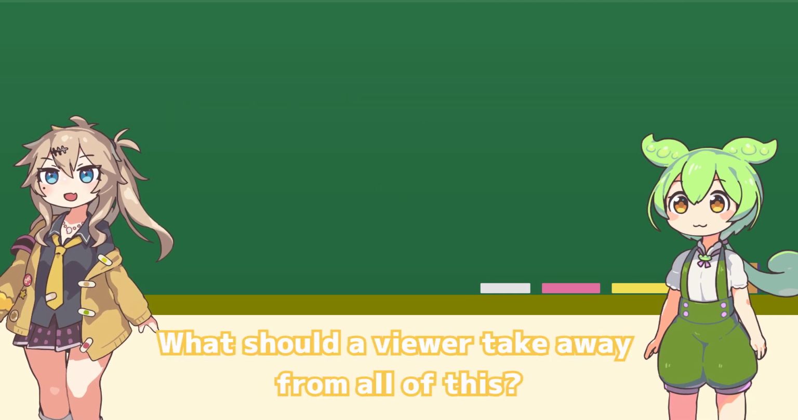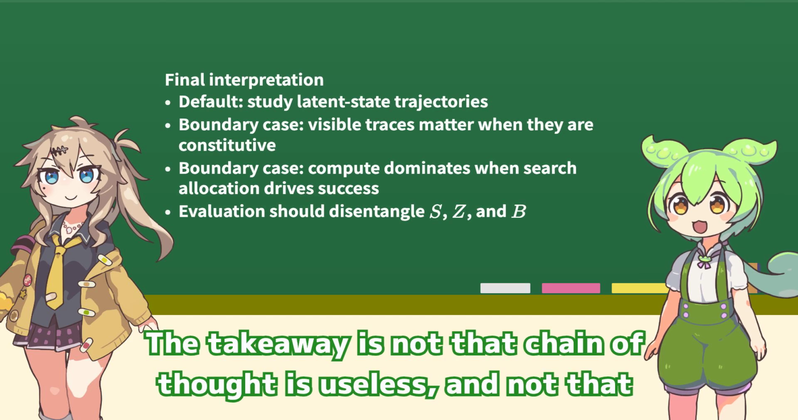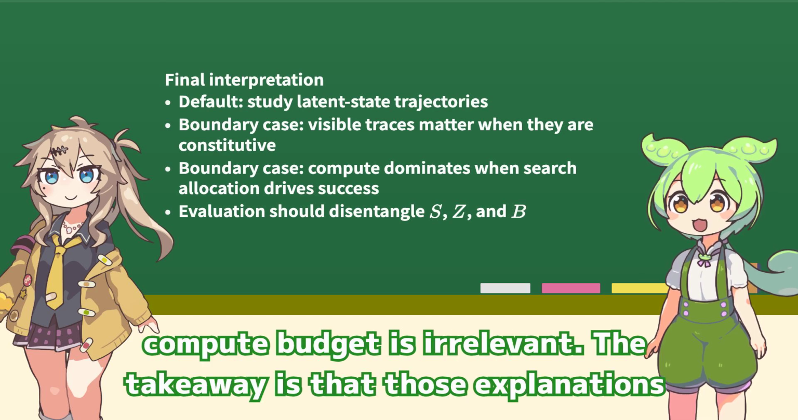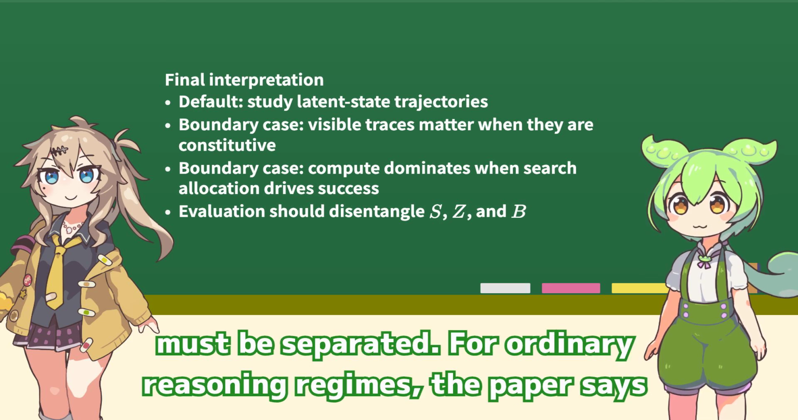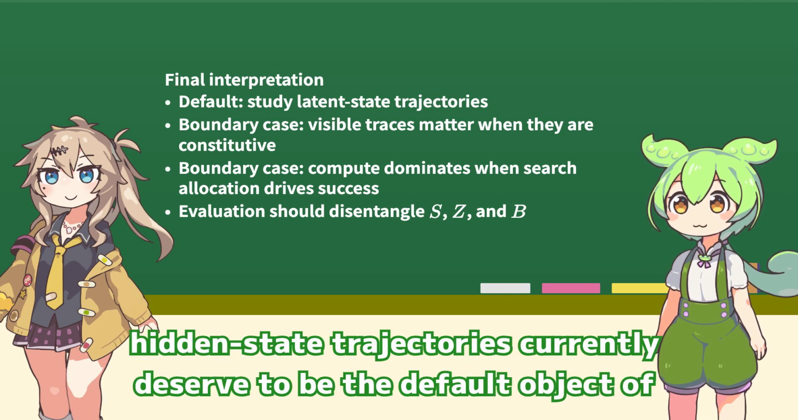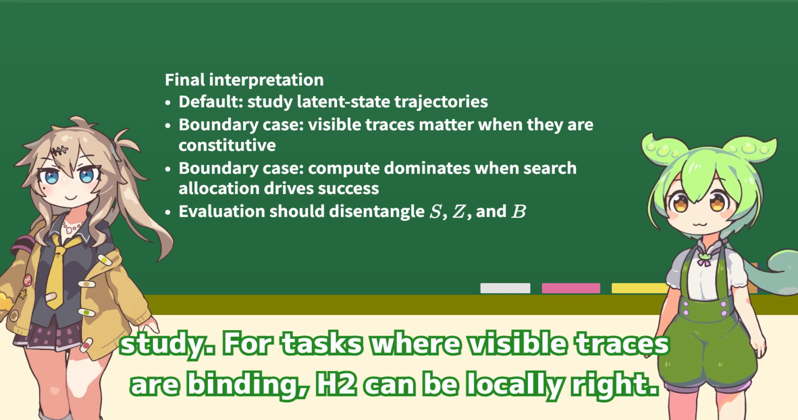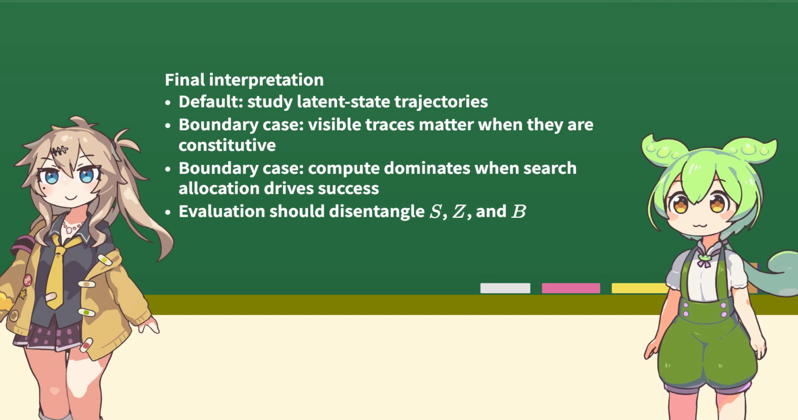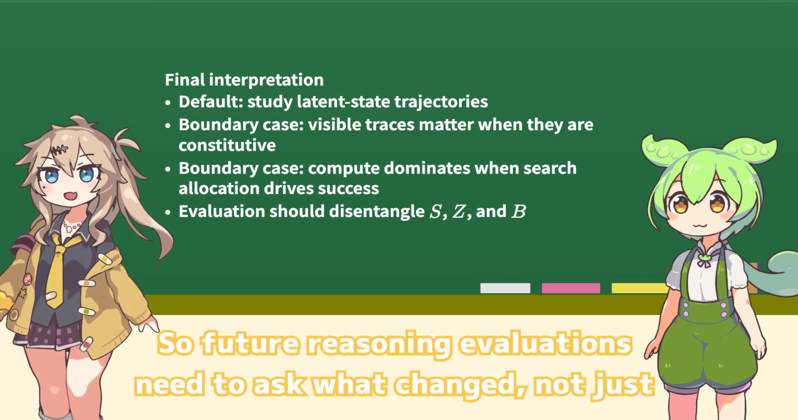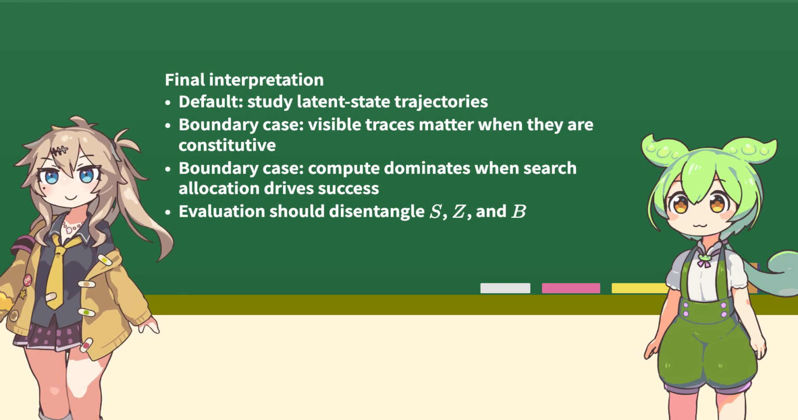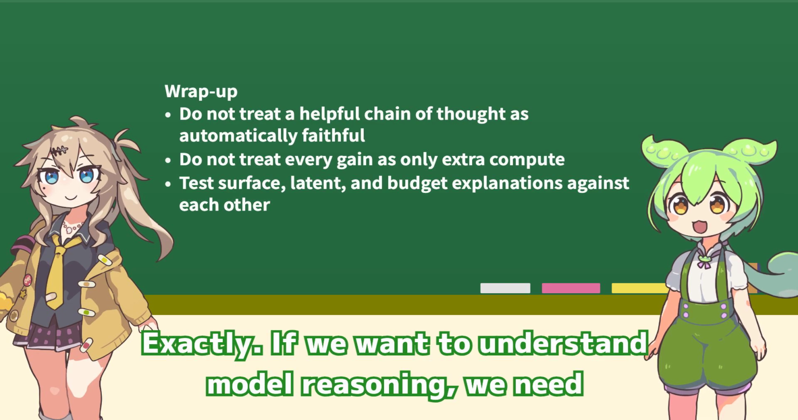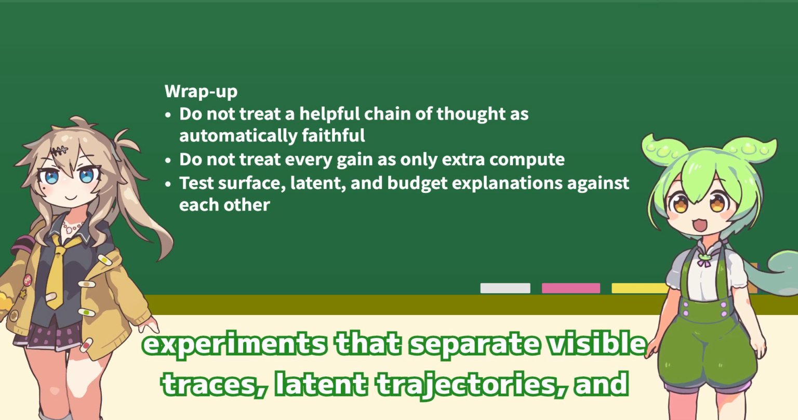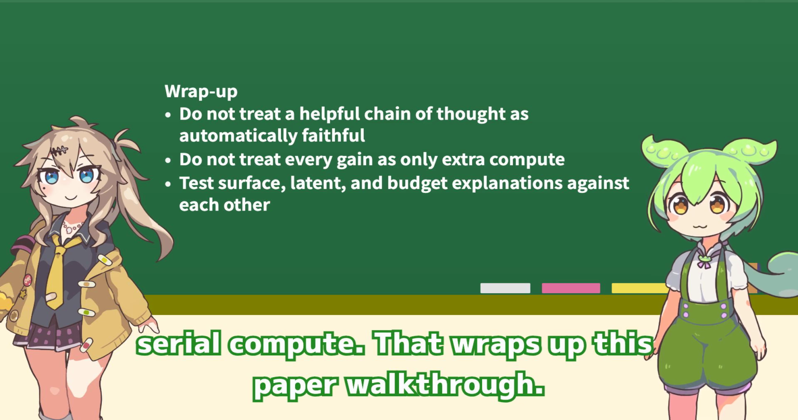What should a viewer take away from all of this? The takeaway is not that chain of thought is useless, and not that compute budget is irrelevant. The takeaway is that those explanations must be separated. For tasks where visible traces are binding, H2 can be locally right. For search-heavy tasks, H0 can be locally right. So future reasoning evaluations need to ask what changed, not just whether accuracy went up. Exactly. If we want to understand model reasoning, we need experiments that separate visible traces, latent trajectories, and serial compute. That wraps up this paper workflow.